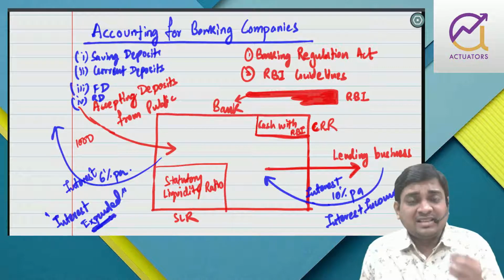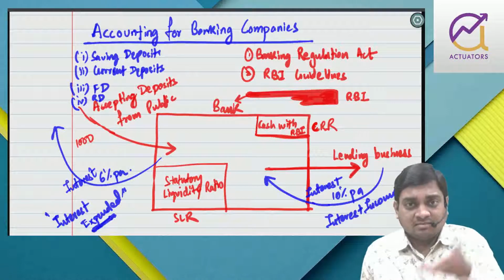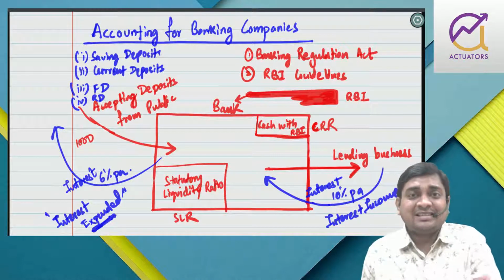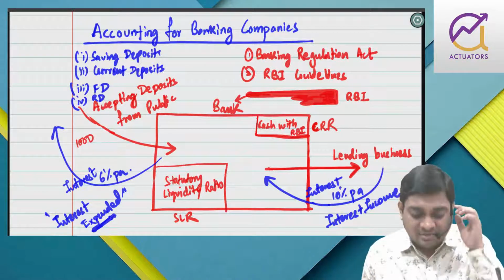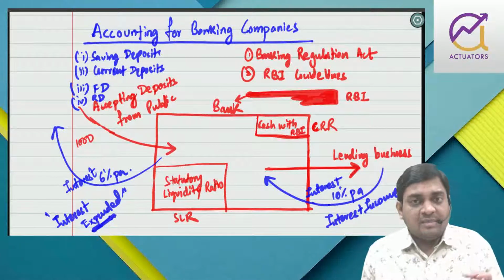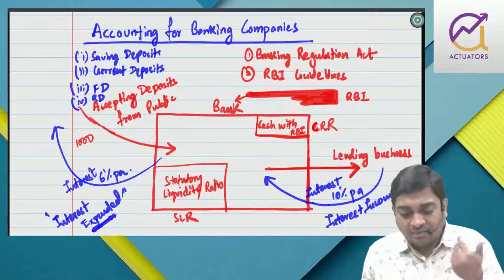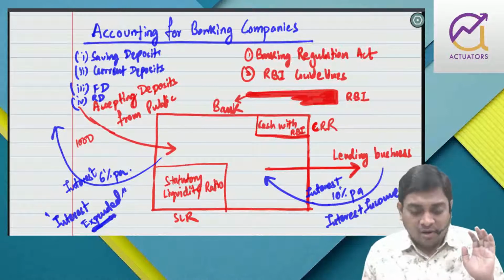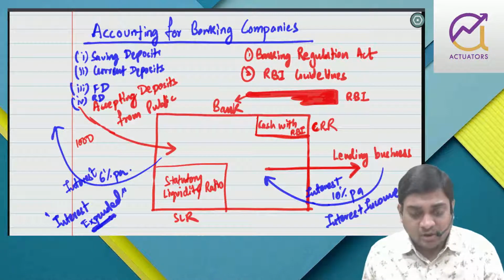Then savings, previously banks used to provide around 2%, 3%, but in recent years a lot of banks have increased the savings interest rate to around 5%, 6%, 6.5%, something of that sort. On FD banks may provide 7 to 9% depending upon the term for which you are putting in money. The longer the term, the greater would be the interest payable on deposits. Then RD is also the same thing. So these are the types of deposits.